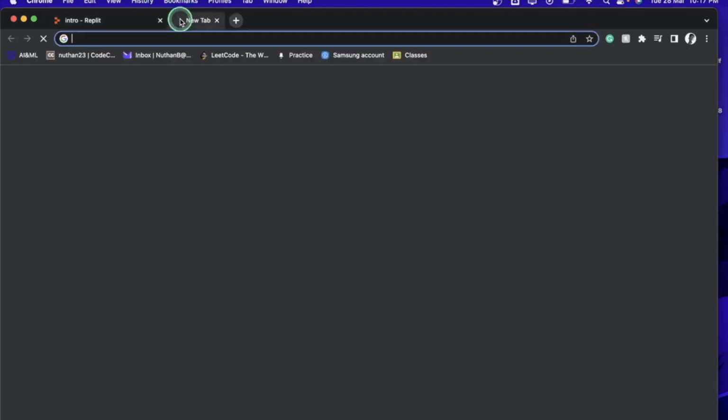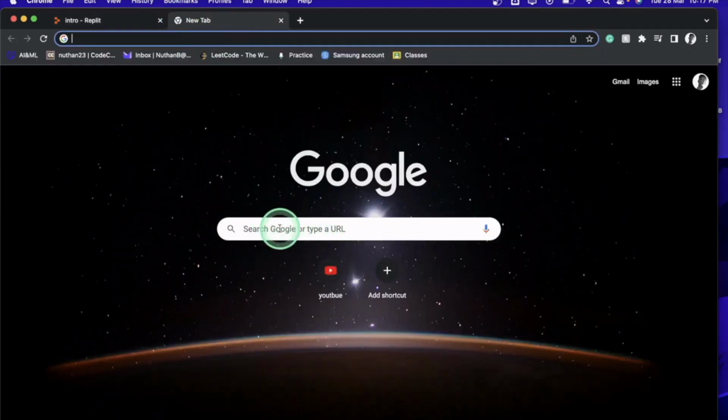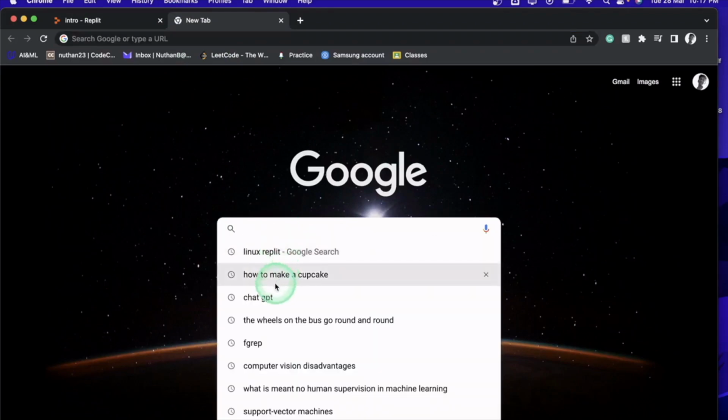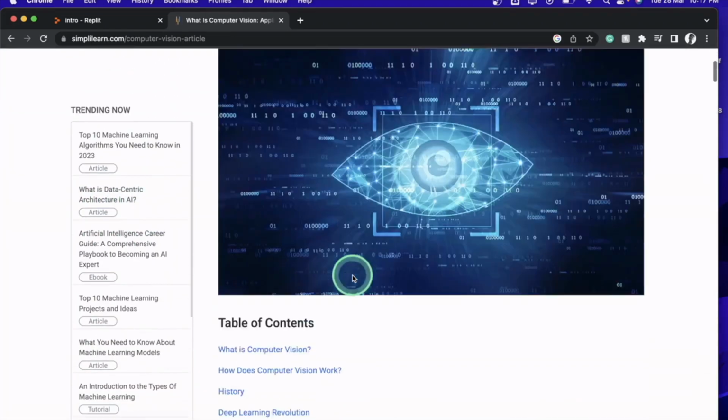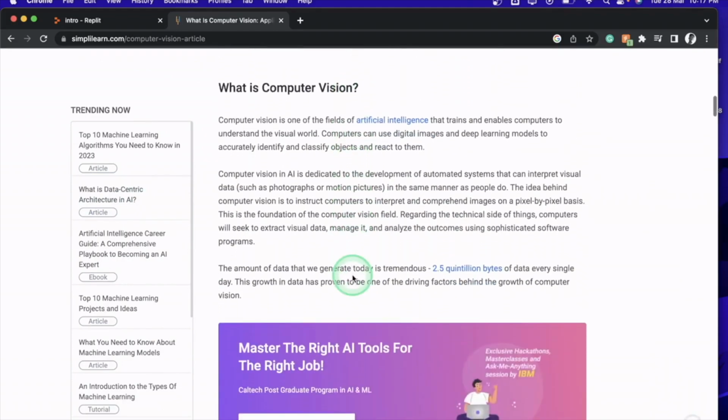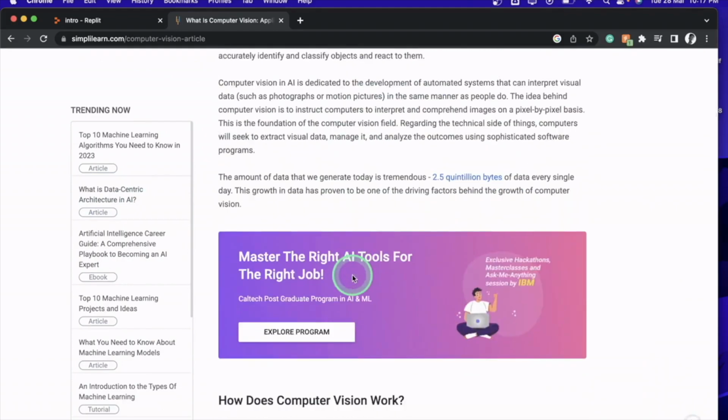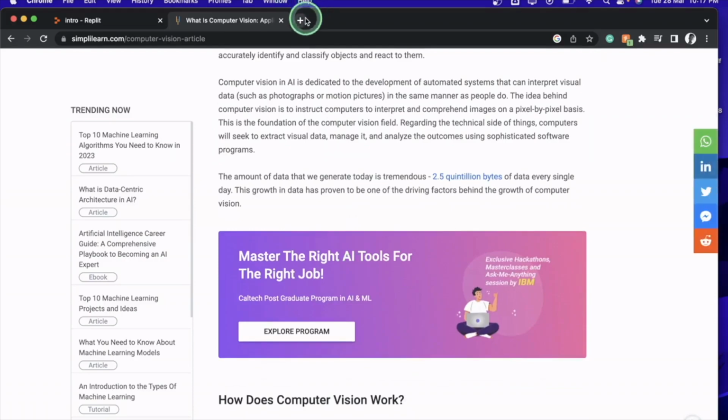Even whatever you search, suppose you want to search something, let us say I search how to make a cupcake. Let us say we just go for a few things. I am interested in computer vision and a lot of stuff, and I just type that. So as you can see, all of these beautiful web pages can be made by you. Or let us say a little bit fancier way.